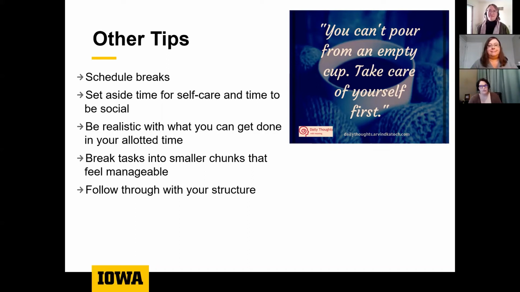And then follow through. It's not enough just to set up the structure. We actually have to follow the structure.